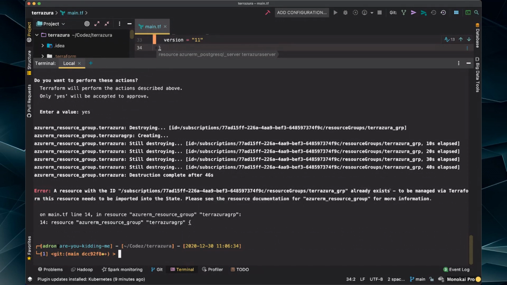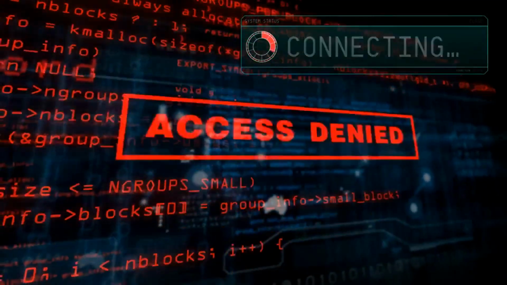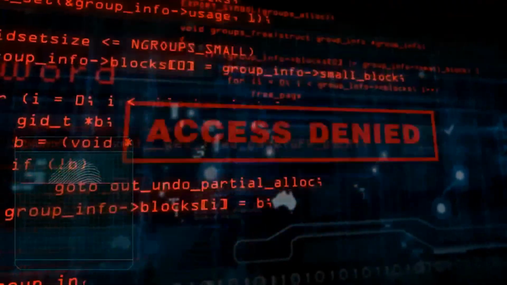Already exists. Oh, it didn't destroy correctly. Oh, freaking joy. I've started trying to log in, so bear with me for just a minute here. I'm going to get this figured out. I've been denied access.